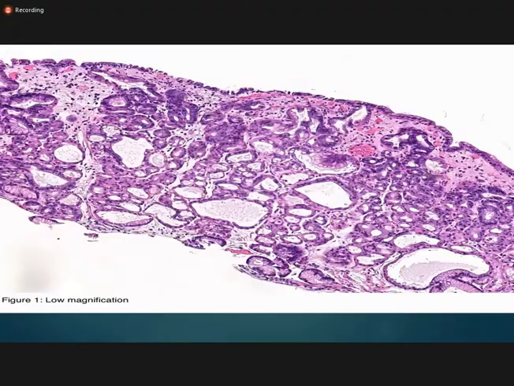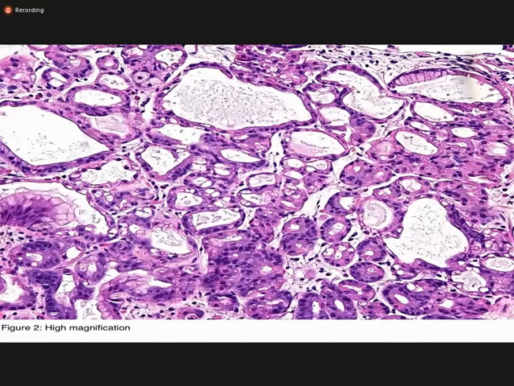Again, the high power, high magnification of the same polyp, so you can appreciate the dilated glands. These are the dilated glands, and they are lined by the parietal cells and chief cells, but there are no inflammatory cells between it. Okay, and there is no edema like we have seen in the hyperplastic or the inflammatory polyp.